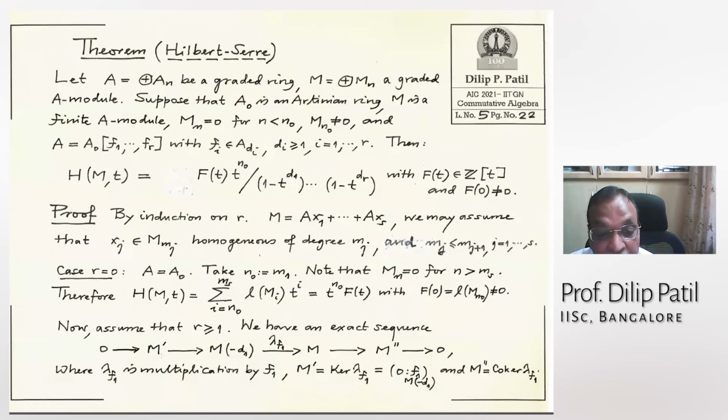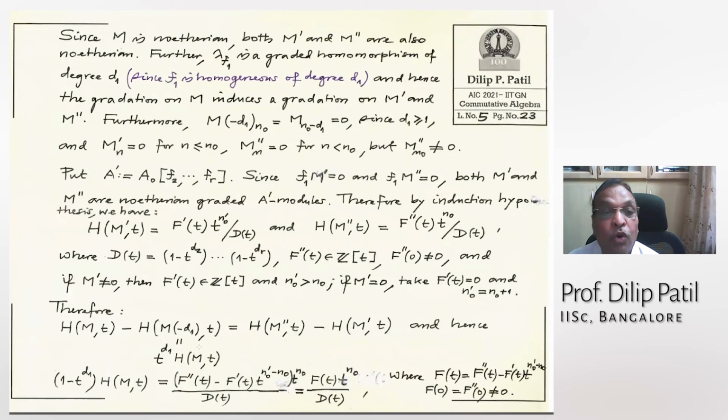That means when I take suffix n in each of these, that will be exact. This suffix n goes inside this suffix n, goes inside the next suffix n. So that will be an exact sequence of modules. And then because length is additive, when I take the lengths of those exact sequences, they will get added up alternately. So let me see the next page and see what I have written.